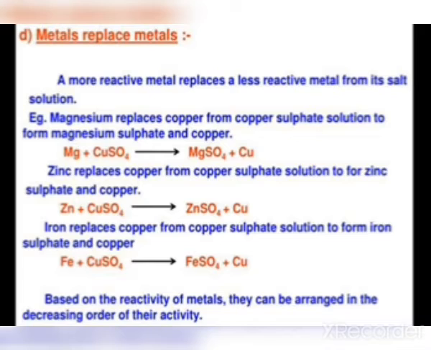So children, we can conclude that metals react with all these chemicals, acid, base, water and oxygen, but non-metals do not show any response. Based on these chemical properties, it becomes very convenient to identify materials as metals and non-metals.